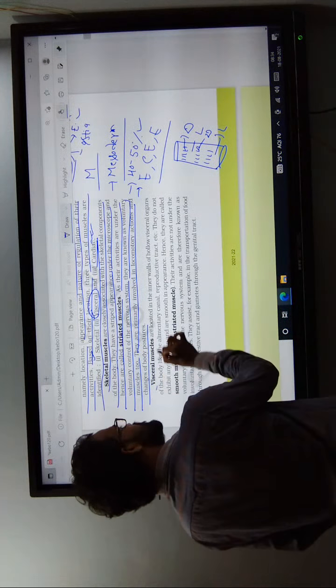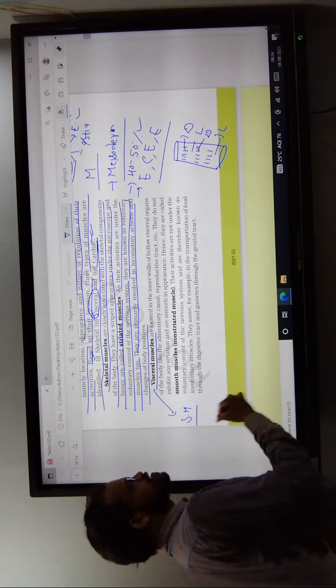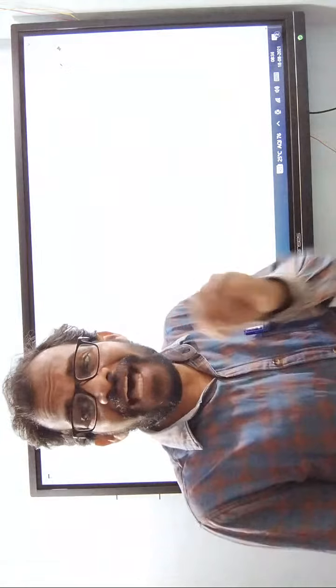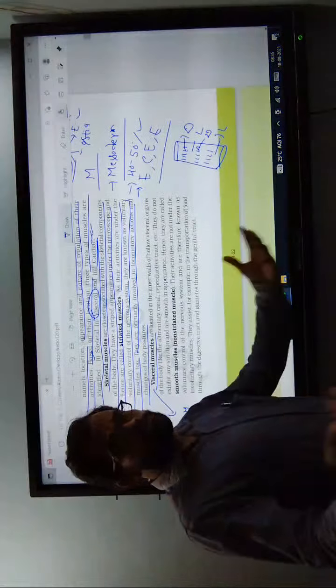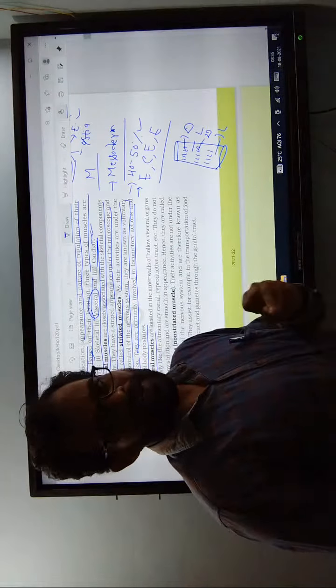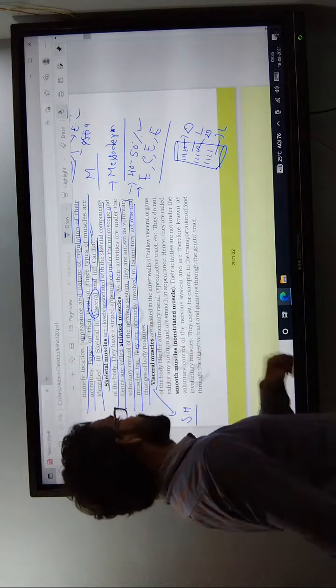Coming to the next one, visceral muscles. The visceral muscles are also known as smooth muscles. They are located in the visceral organs. Where are the smooth organs located? The digestive system, the reproductive system, and also the urinogenital tracts, the urinary tract.